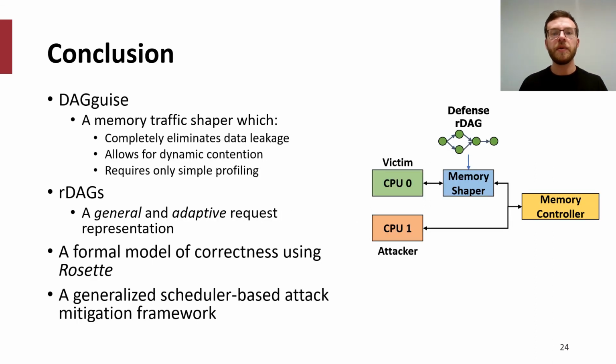In conclusion, we present DAGguise, a memory traffic shaper which completely eliminates data leakage, allows for dynamic traffic contention, and requires only simple profiling. We additionally introduce directed acyclic request graphs, something we call RDAGs, a general and adaptive request representation. Using Rosette, we formally demonstrate that DAGguise is secure, and we show that the principles of RDAGs and DAGguise can be extended to many other scheduler-based side channels.